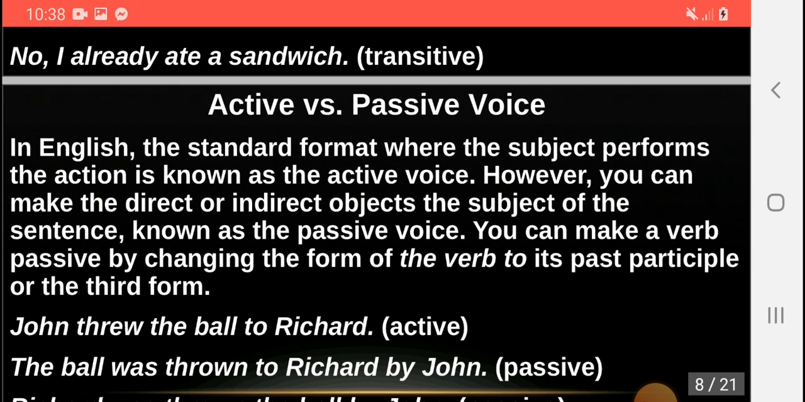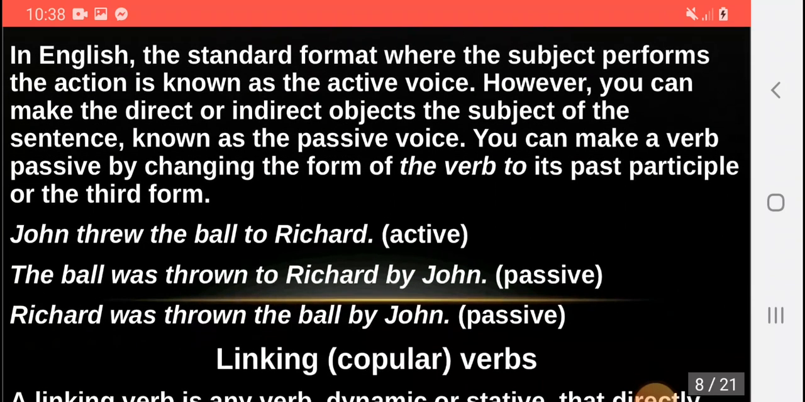You can make a verb passive by changing the form of the verb to its past participle, or the third form. For example, John threw the ball to Richard. This is active voice, and threw here is an active verb. The ball was thrown to Richard by John. This is passive, and thrown here is a passive verb.